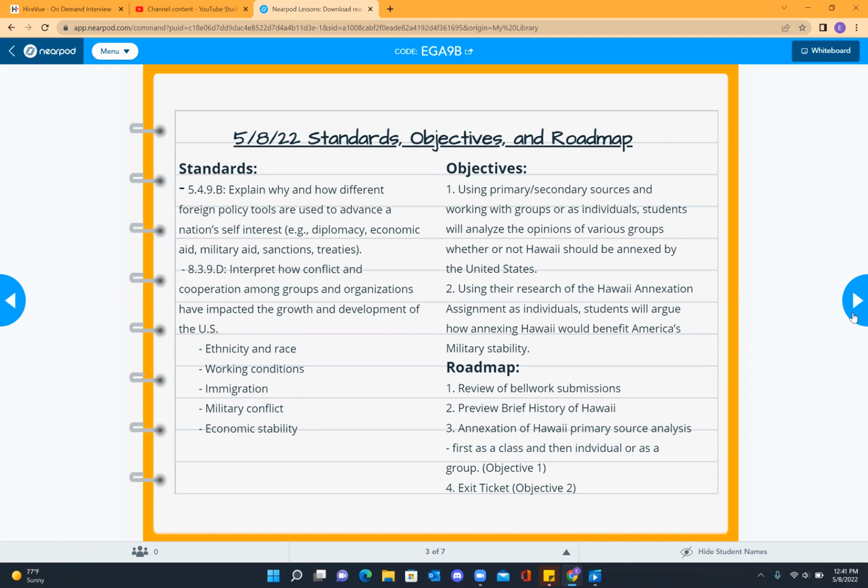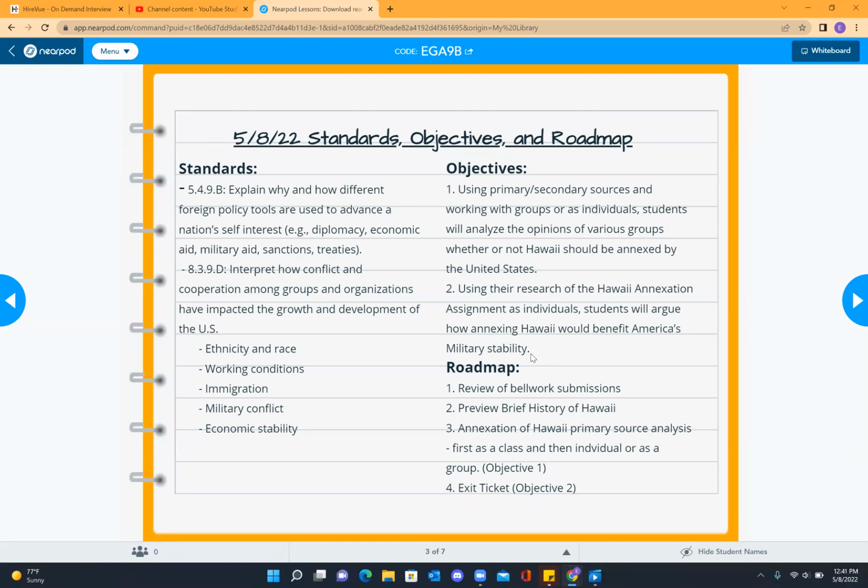One, you're going to be using primary and secondary sources to analyze opinions of various groups on whether or not Hawaii should be annexed by the United States. In addition, you'll be filling out an exit ticket after using your research to connect Hawaiian annexation to the Spanish-American War.